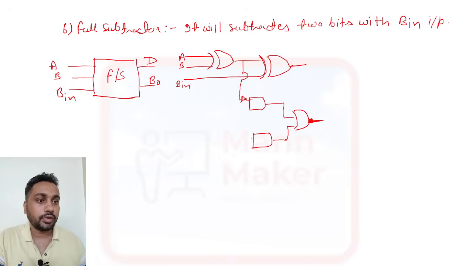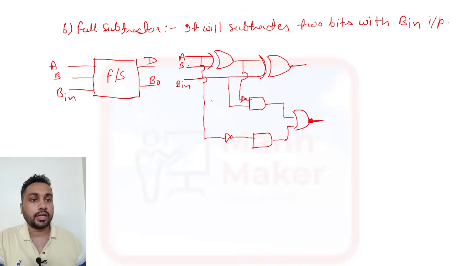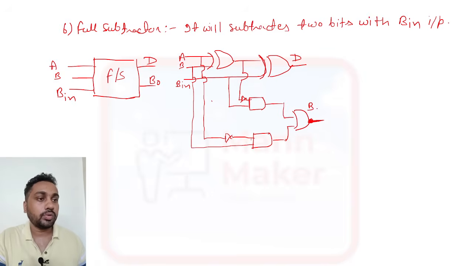Here we need to put one NOT gate, like we have done for the subtractor. This will connect here. Then the other one will come like this, and here we need to put a NOT gate, and then B will come in this input. This is the circuit diagram of the full subtractor. This is the difference, and this is the borrow out.